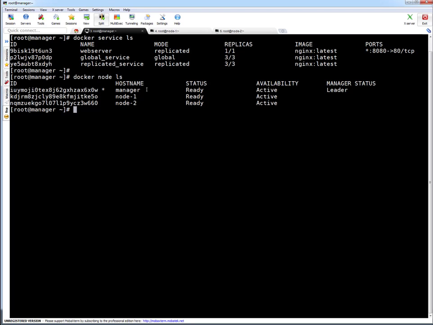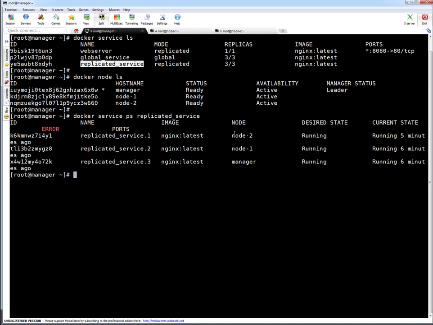The manager is also acting as a worker, and that's the reason availability is active. So let's quickly look at this particular replicated service. For this service, there are 3 replicas. One is running on the manager, second on node 1, third on node 2.